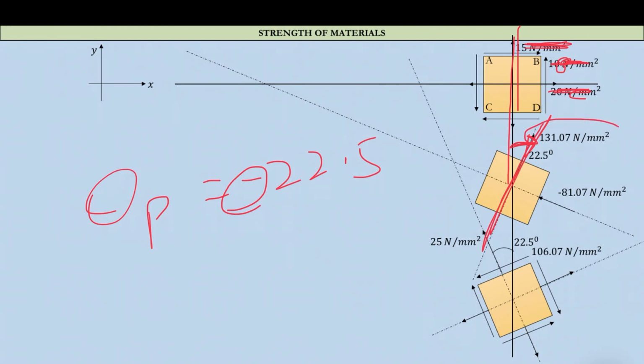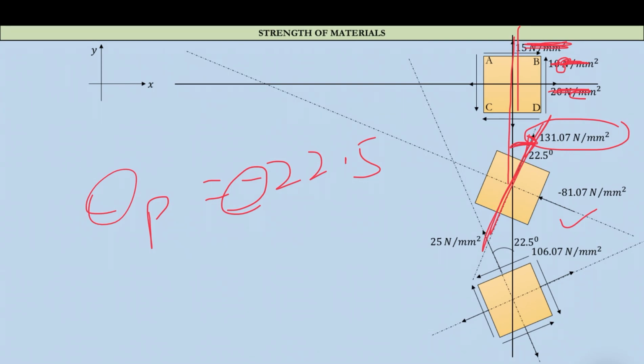On this plane the maximum principal stress is 131.07 and this is compressive in nature. If we are showing the direction, there is no need to put the negative sign. If we put the arrow as tensile, then we have to use the negative sign.